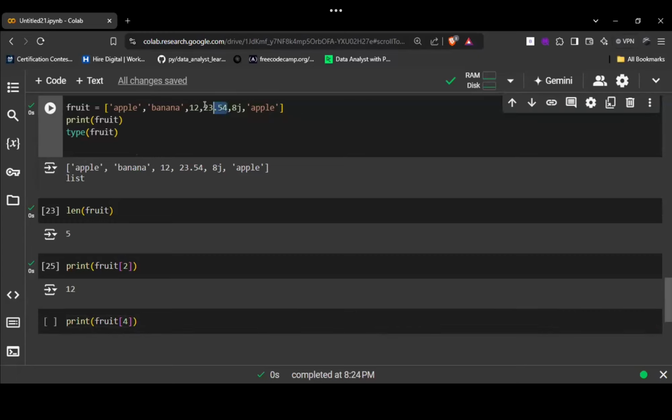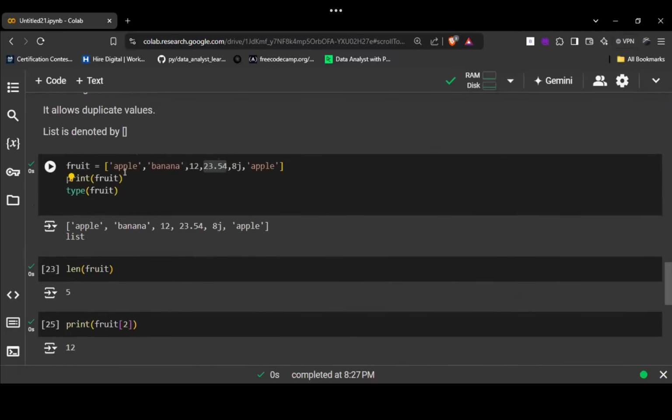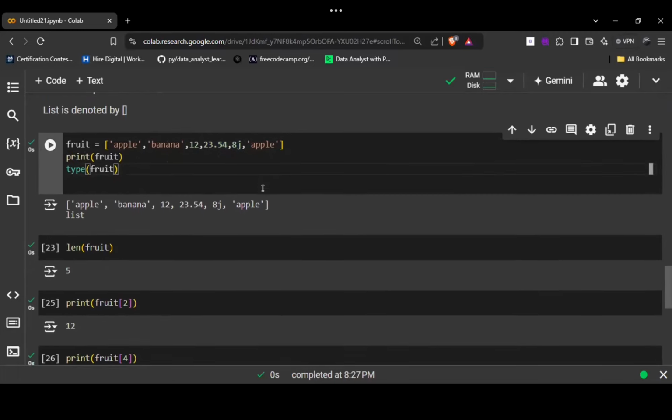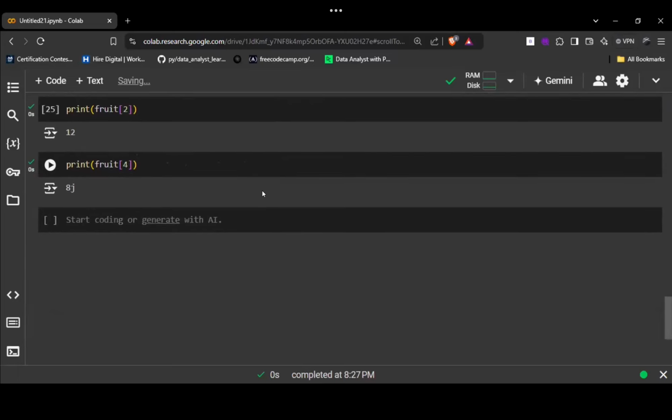Guys, it is 23.54, not only 54. So it is 8J. Understood why it is 8J? Because 0, 1, 2, 3, and then the fourth index over here. Right? Clear with this, guys? Yes, sir.